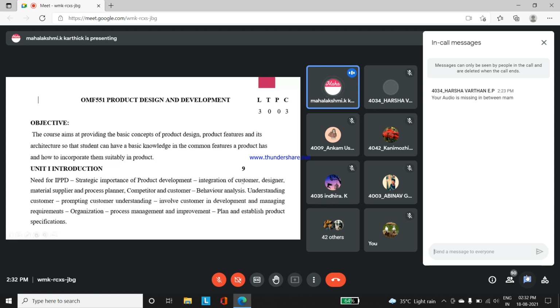The main focus is on designers who work in your company, who play a vital role, because designing plays a vital role. Appearance should be in such a way that it is more attractive for the customer. And material suppliers: the quality of the products fully depends on the material suppliers. So what type of suppliers do we have to choose? All that knowledge you have to gain.